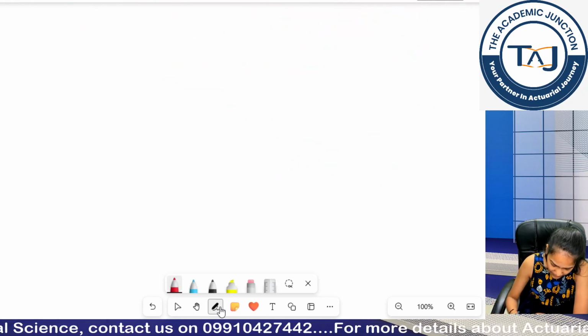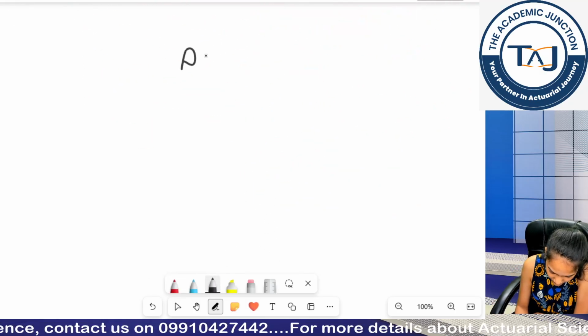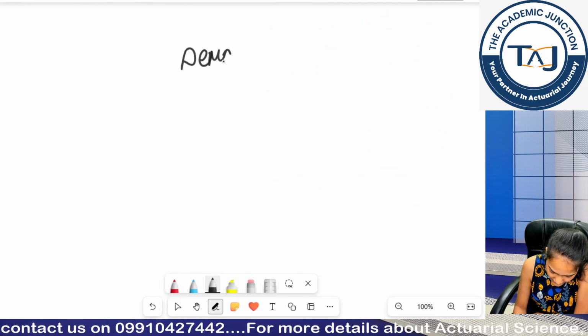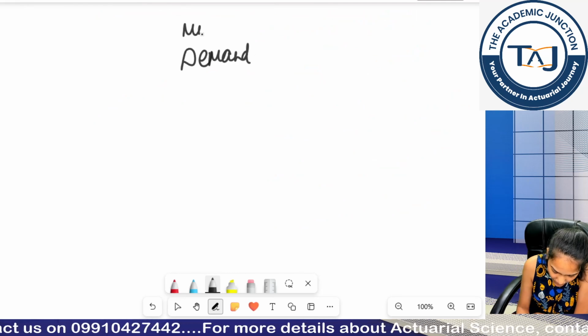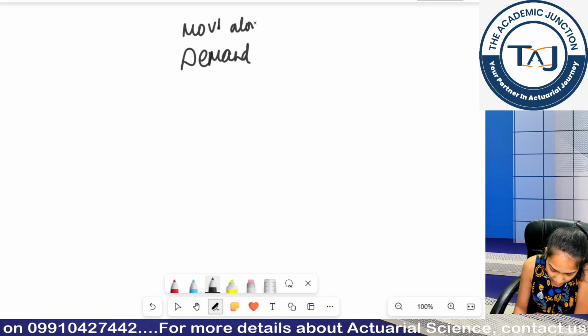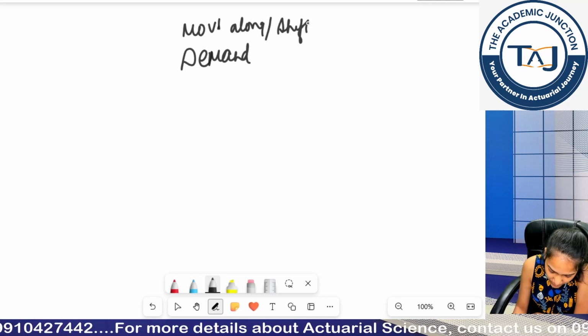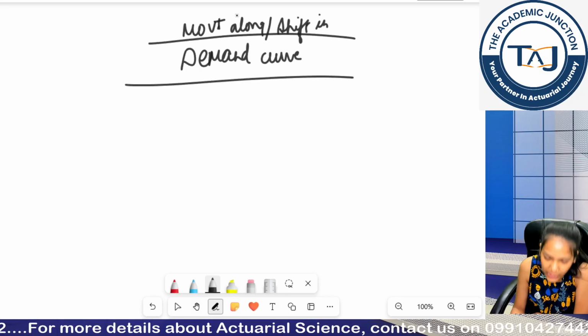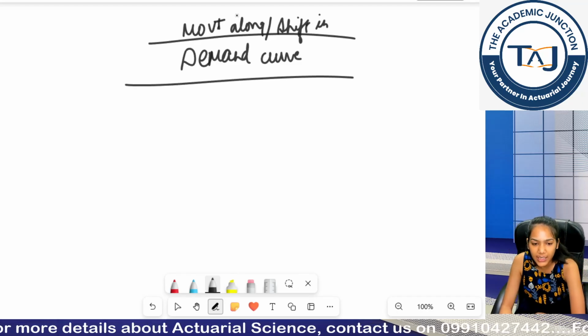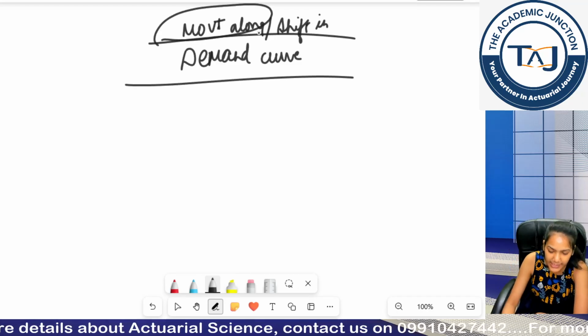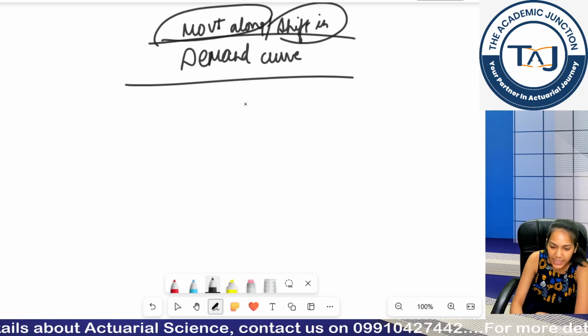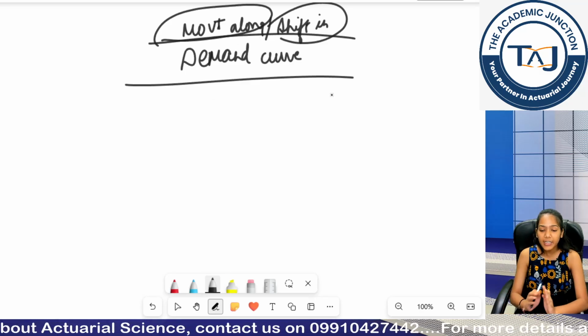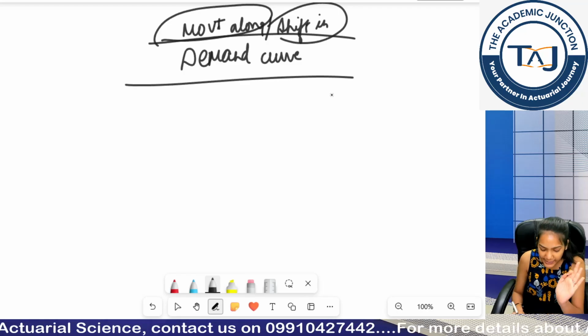Now moving forward, movement along or shift in demand curve. This is the key topic where students usually get confused. When is it that movement is happening, and when is it that shift is happening? I will divide it very easily, so please focus.